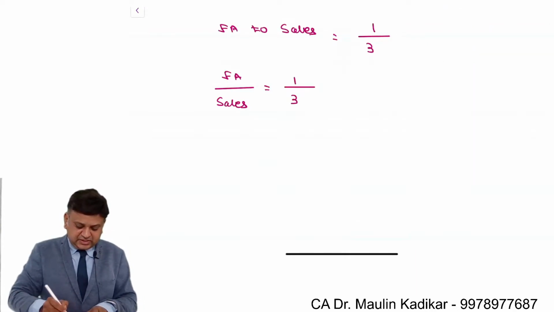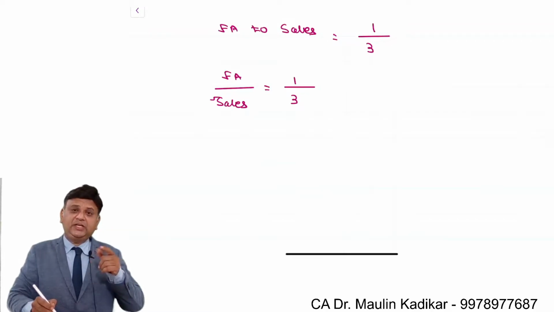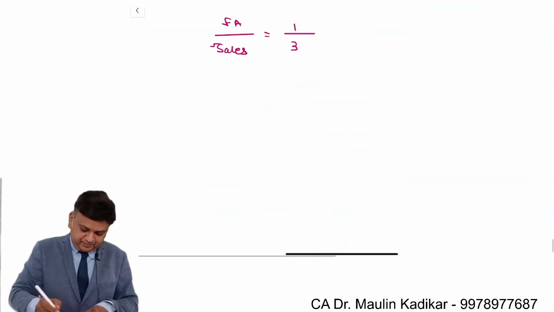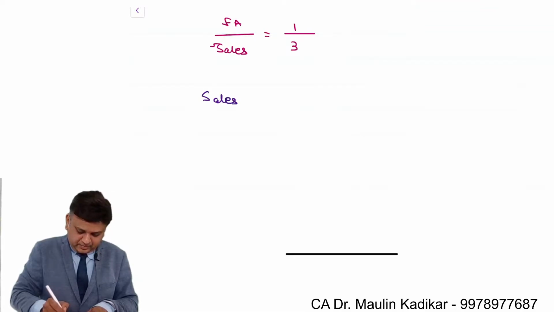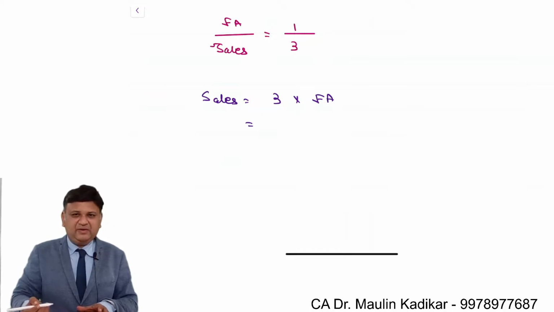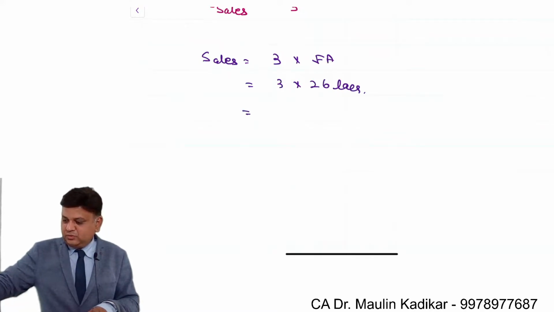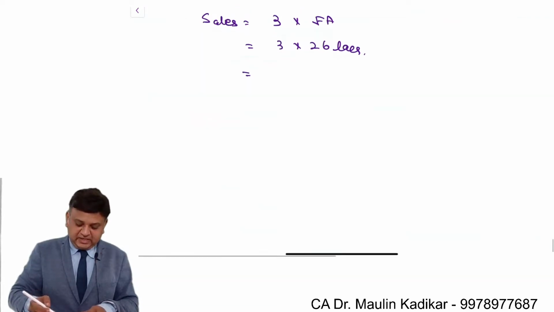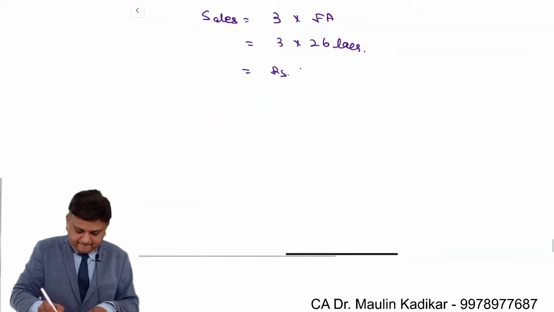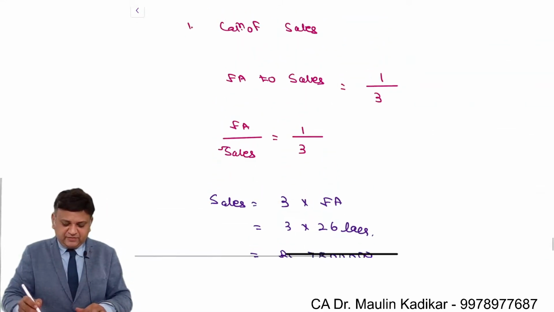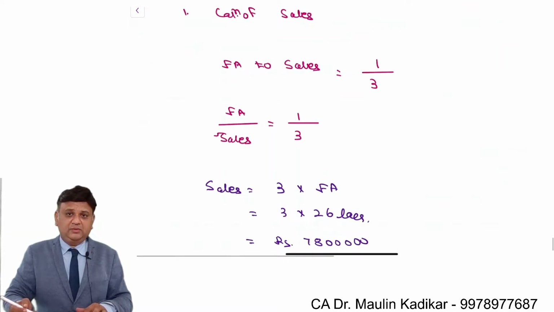So sales is 3 times the fixed asset. Sales is 3 into fixed asset, divided by 1 does not make a sense. It is an amount of 3 into 26 lakhs, that comes to 78 lakhs. This is the way first of all we can compute the sales value.